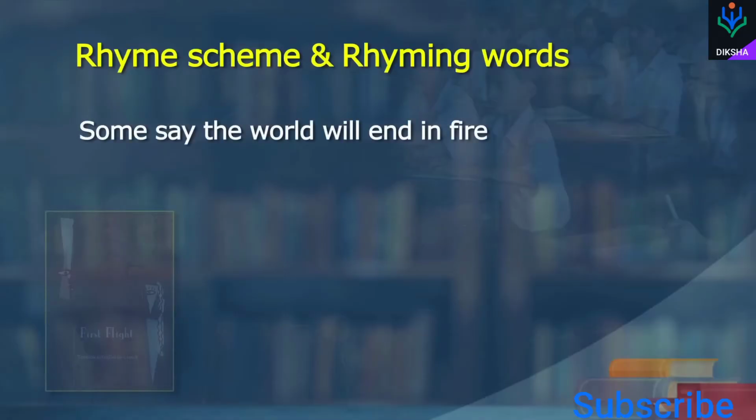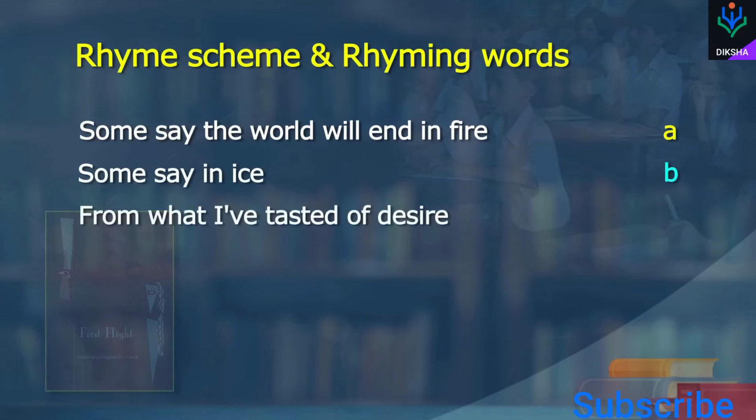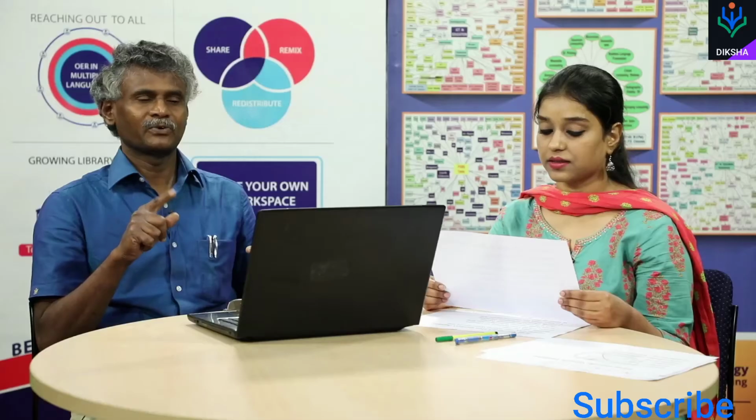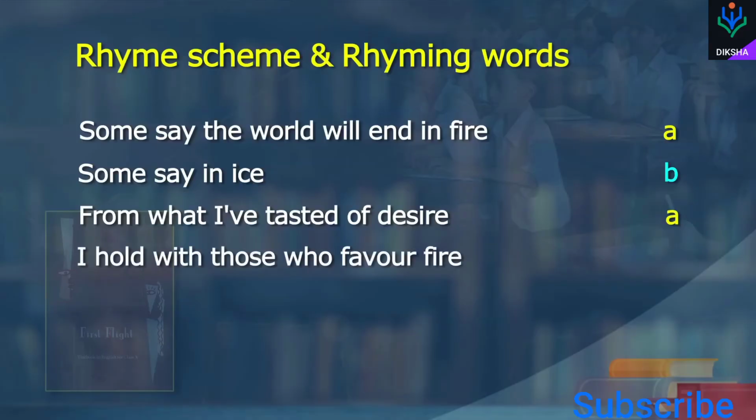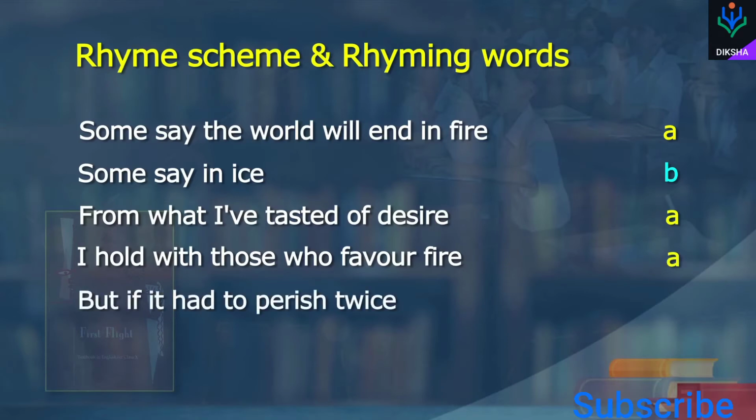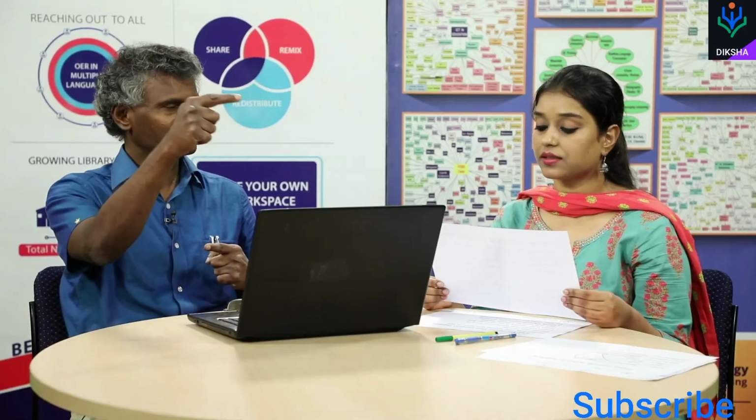Some say the world will end in fire, fire is A. Some say in ice, B. From what I have tasted of desire, A, because it goes with the first fire. And I hold with those who favor fire, A. And if it had to perish twice, B, because it goes with ice.